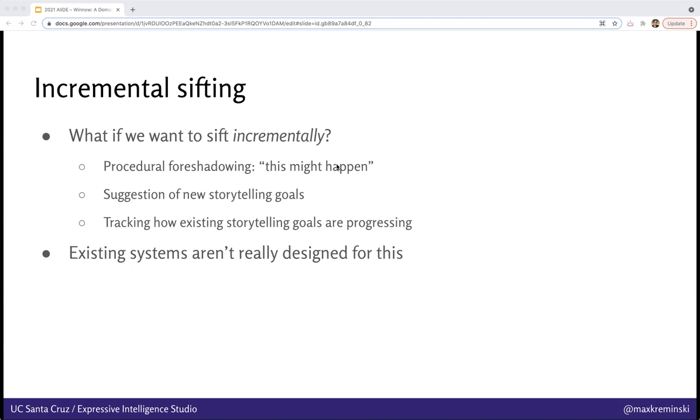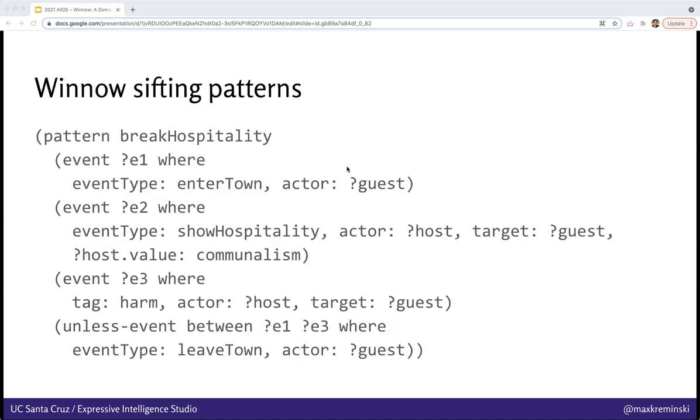This would allow us to do things like procedurally generate foreshadowing for likely future outcomes, or suggest new directions that the story might evolve into to the player, so that they can then accept or reject those suggestions in co-creative storytelling contexts. Existing systems aren't really designed for this, but Winnow sifting patterns are explicitly structured as a sequence of explicitly delineated event clauses, so that they can be executed in an incremental mode.